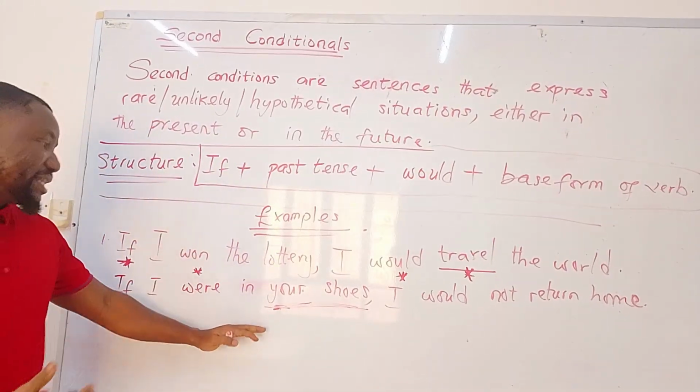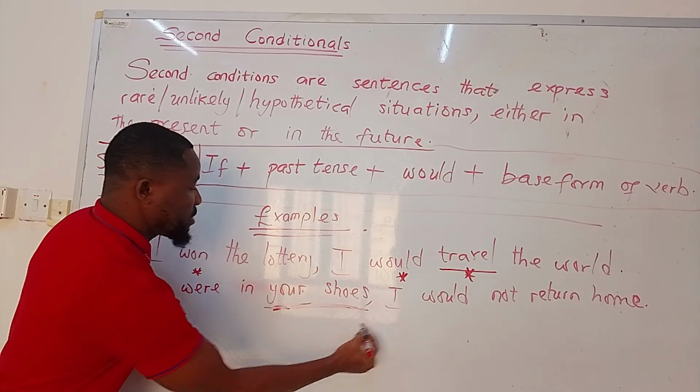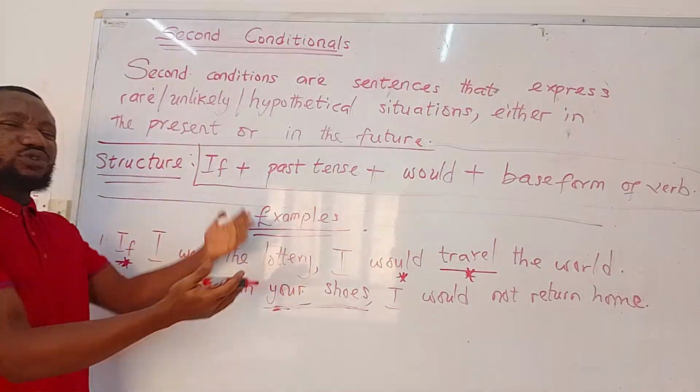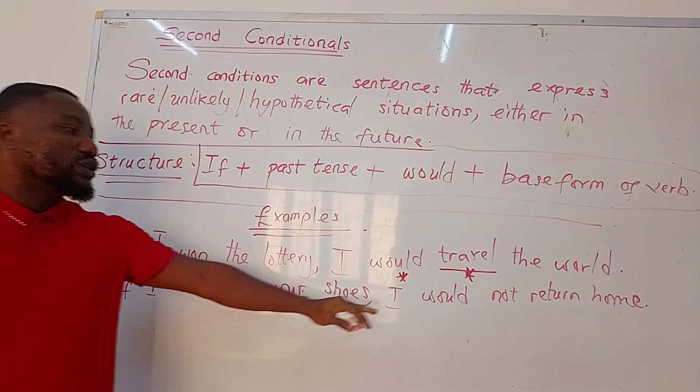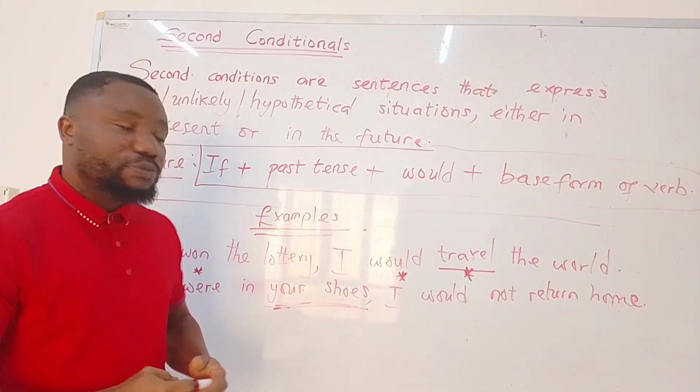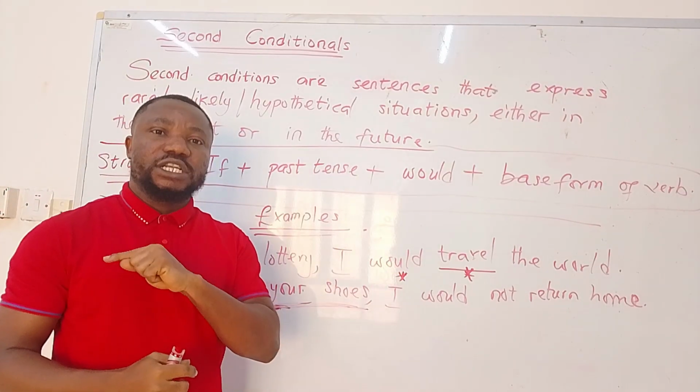There's a second person in this conversation. We don't know what the identity is, but of course, if I were this person, I would not return home.